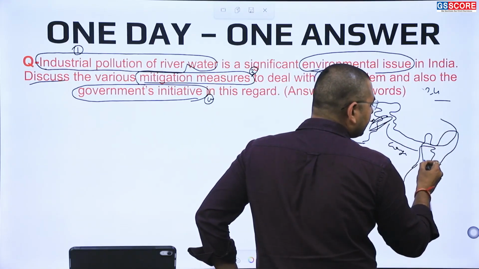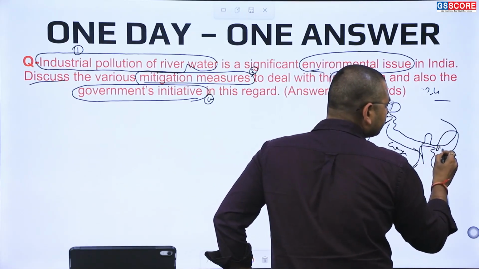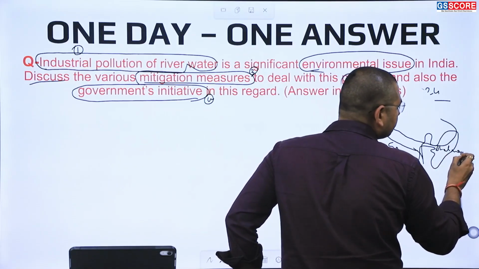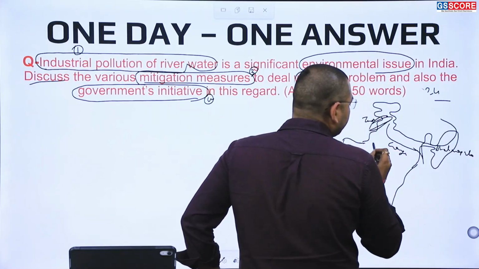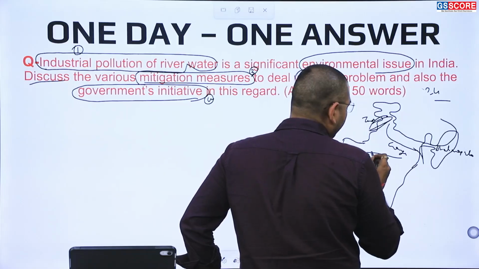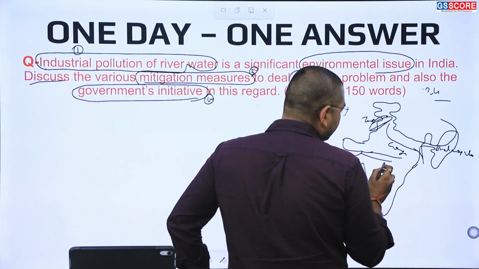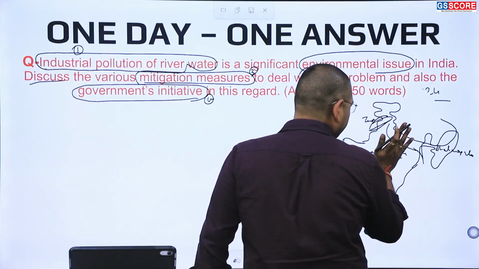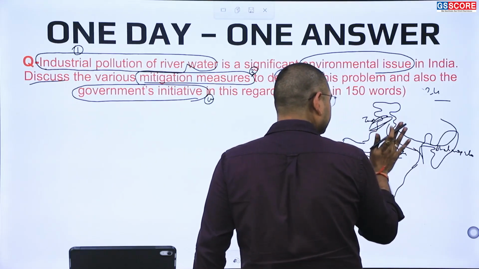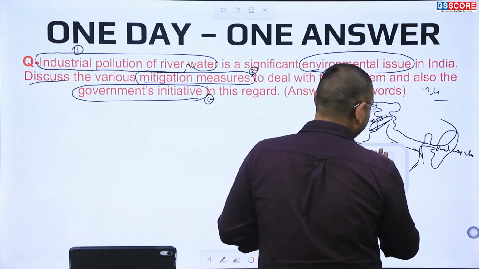This is Brahmaputra, this is Narmada, then this is Tapi, Narmada, Tapi.